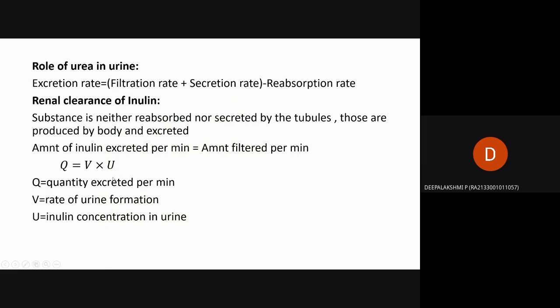In formula form, Q equals V times U. Here Q is the quantity excreted per minute, V is the rate of urine formation, and U is the inulin concentration in urine.